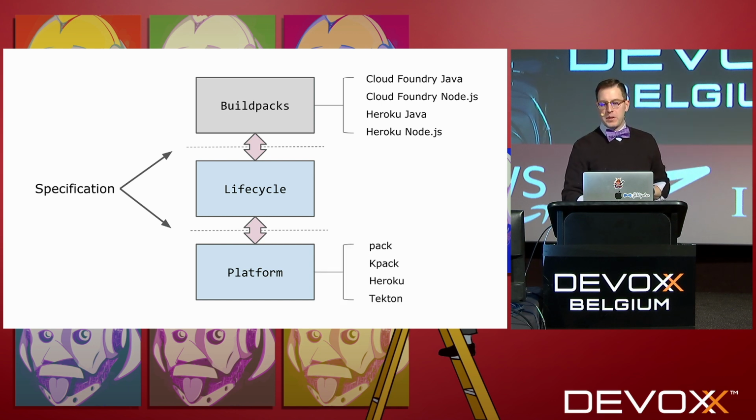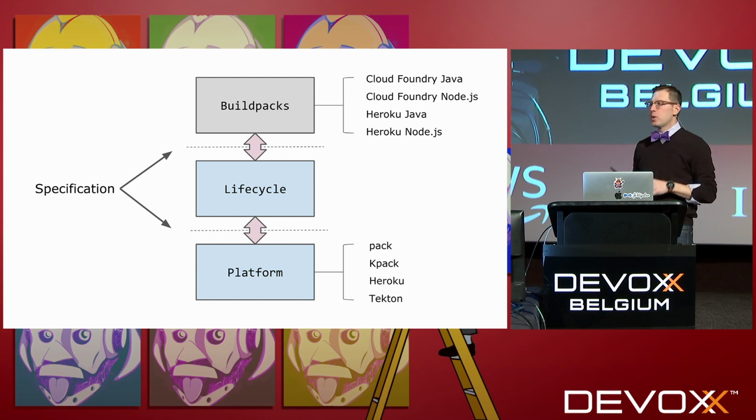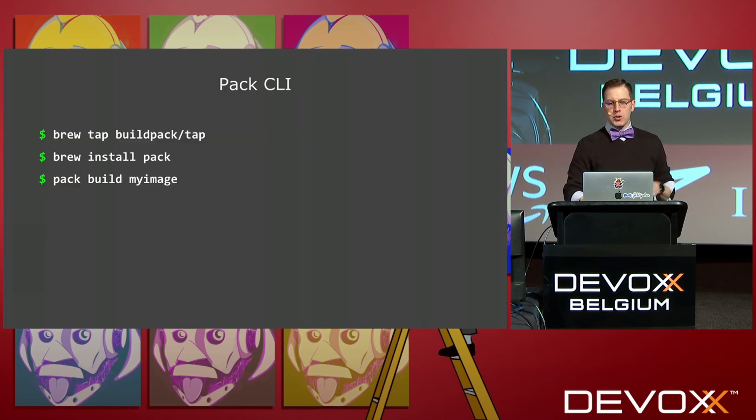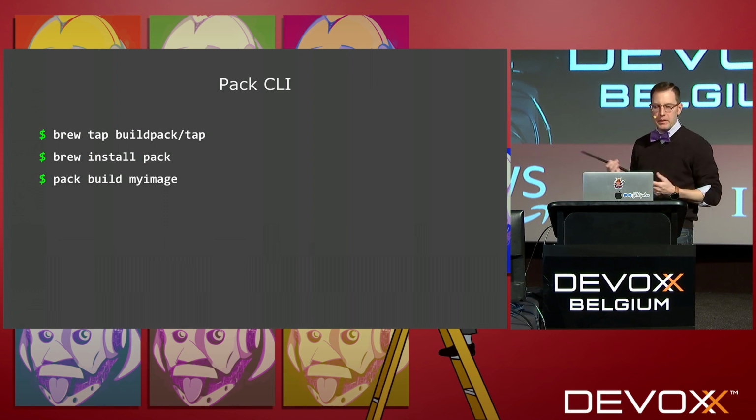At the bottom, we have different kinds of platforms. Pack is one that we're going to talk about today. There's also Kpack from Pivotal, Tekton, which was originally Knative Build. It can be used as a Buildpack platform, and of course, products like Heroku. So Pack is a platform, but it's a platform that's meant for local development. It is a CLI that you can use to run Buildpacks locally or in any other environment. If you're on a Mac, you can install it with Brew. We also have installers for Windows and Linux if you go to buildpacks.io.